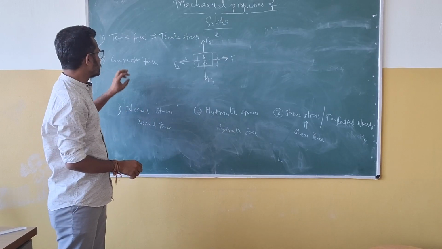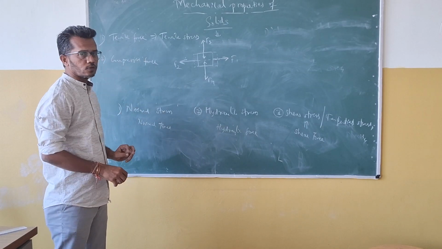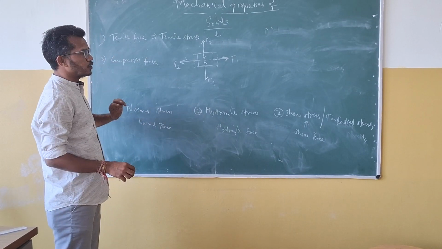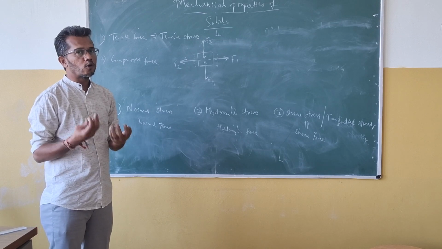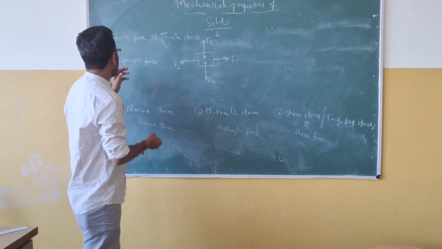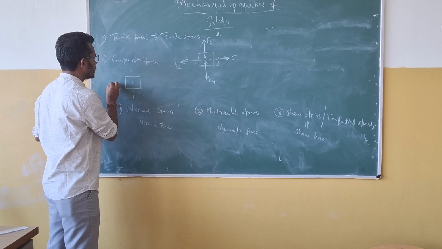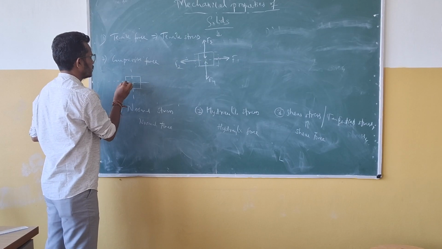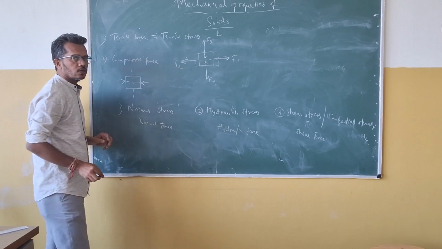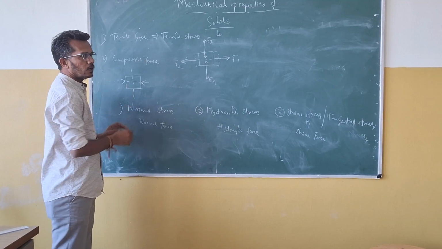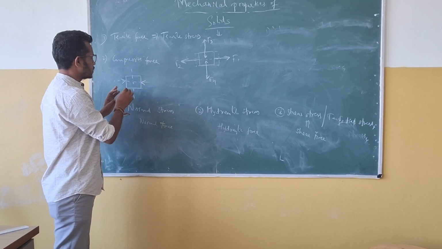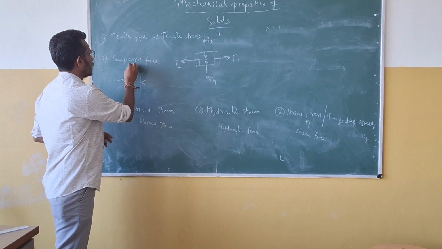And the next comes compressive force. Because of that compressive force, there is development of compressive stress. Here in the compressive force, there is a decrease in its length. See, I am applying the force like this, and because of that there is a decrease in its length.